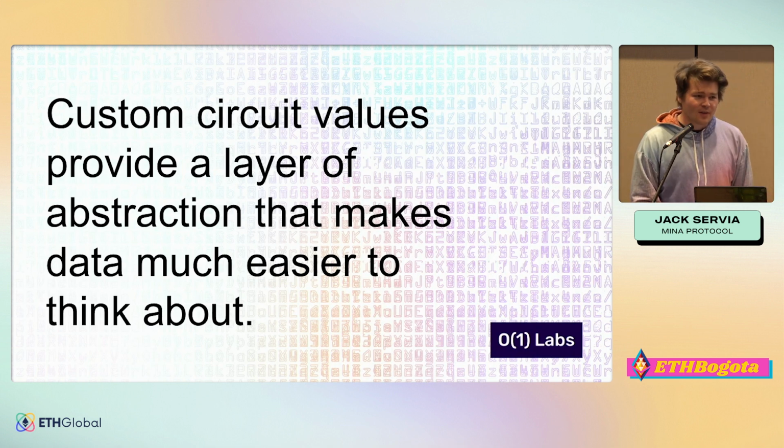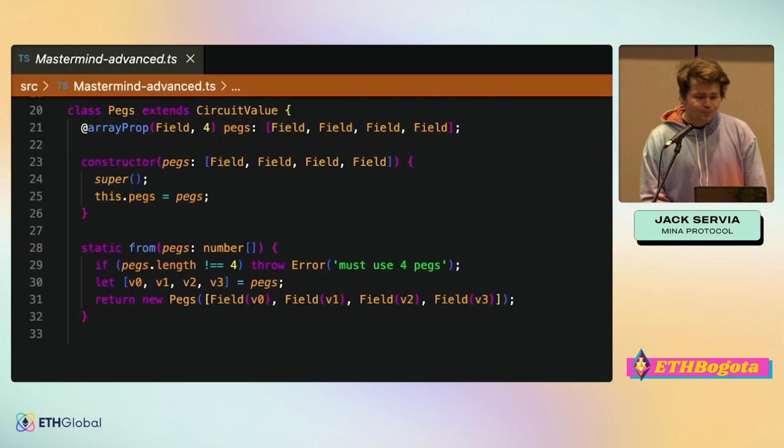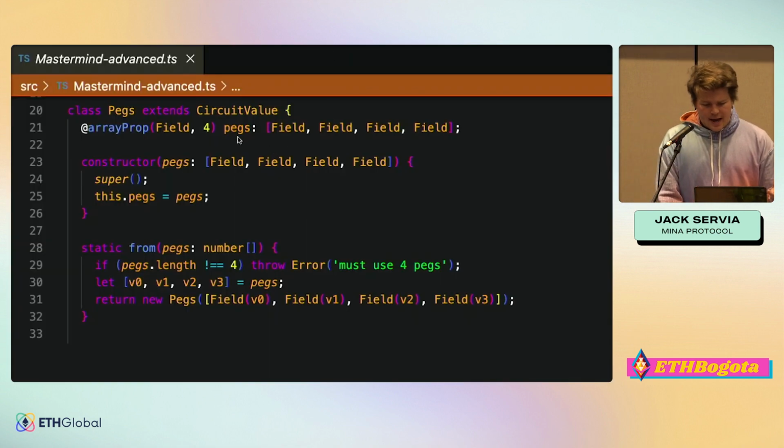Struct is largely the same thing, just better. But even circuit values are very cool. And so these provide a layer of abstraction that makes data much easier to think about than it might be otherwise. What this looks like is we can take,